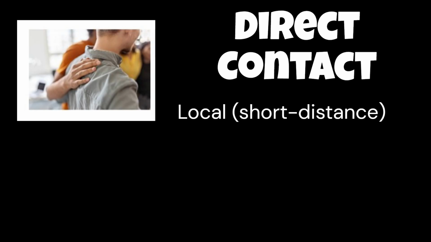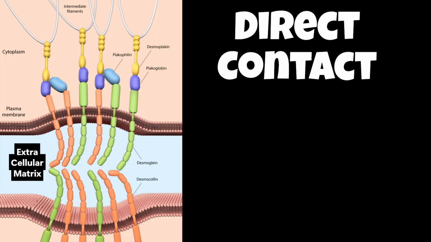Direct contact signaling is like tapping someone on the shoulder to get their attention. The signal is localized between just you and the other person and is a short-term interaction. This could be due to the interaction of two molecules, such as the proteins and the glycoproteins embedded in the plasma membrane of two neighboring cells interacting with each other.